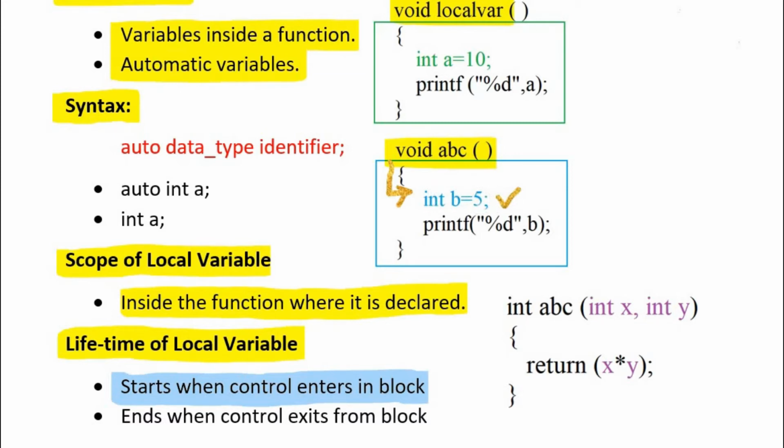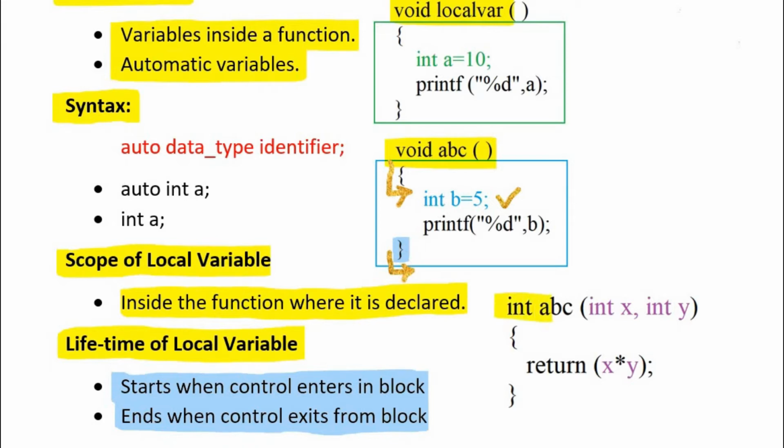And when will the lifetime end? It ends when control exits from the block, from the body of function. For example, at this point, the control will exit from the body of function, and as soon as the control exits from the body of function, the local variable is destroyed from the memory. The lifetime of this variable ends at this point.